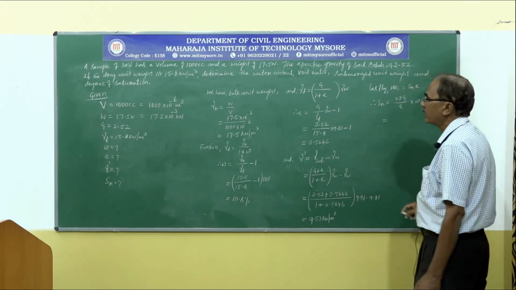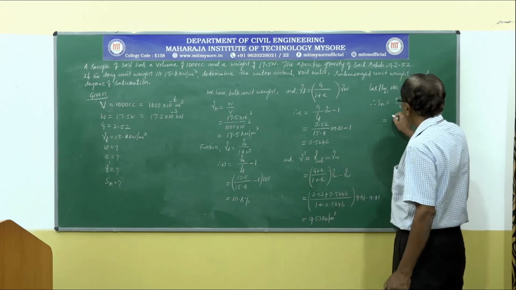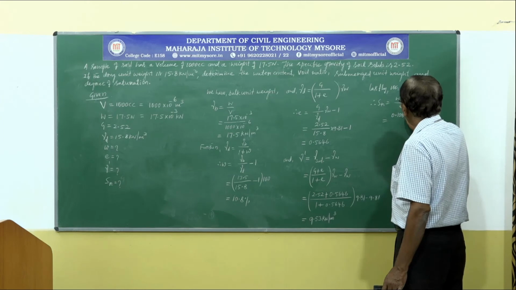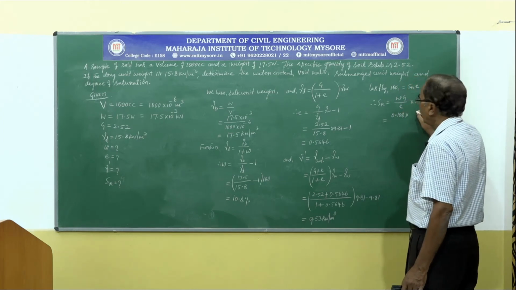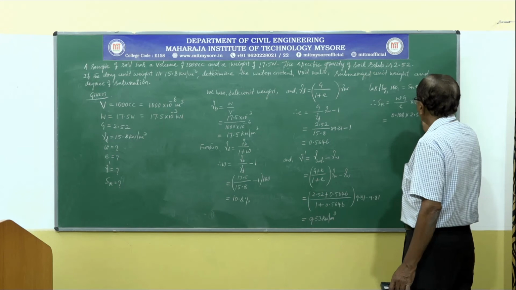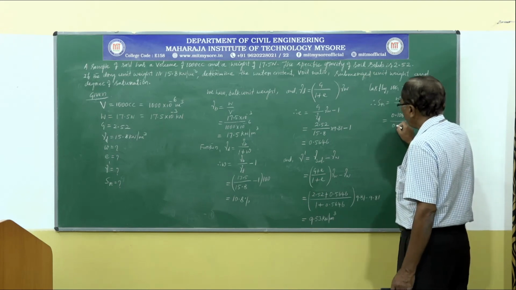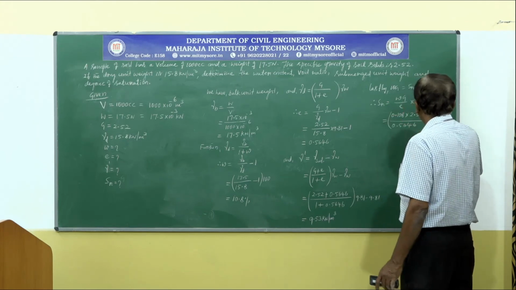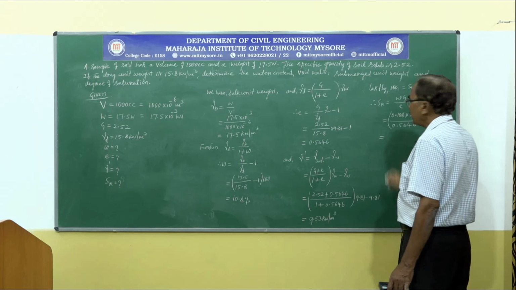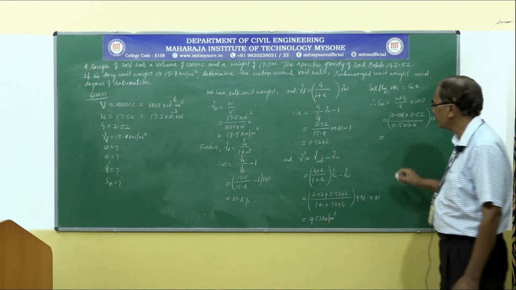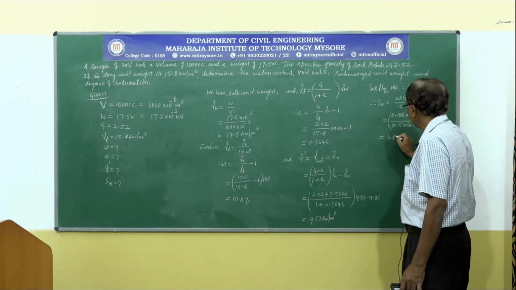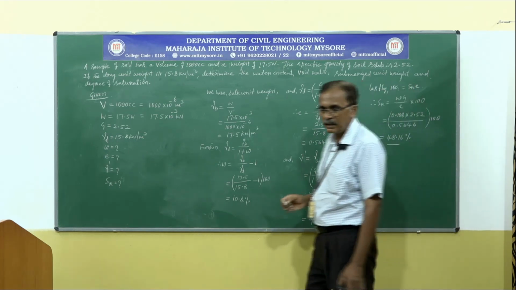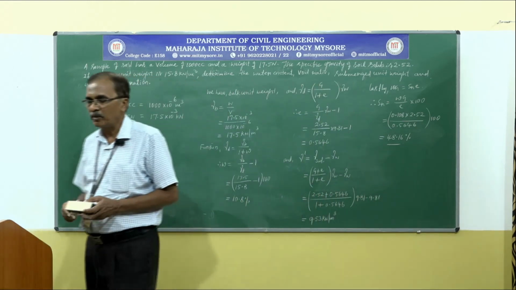Given water content, we have calculated water content, it is 10.8, that is 0.108 into G is 2.52, that divided by E is 0.5646, that multiplied by 100 gives us the degree of saturation in percentage, 48.16%. Like this, we can solve the numerical problems.